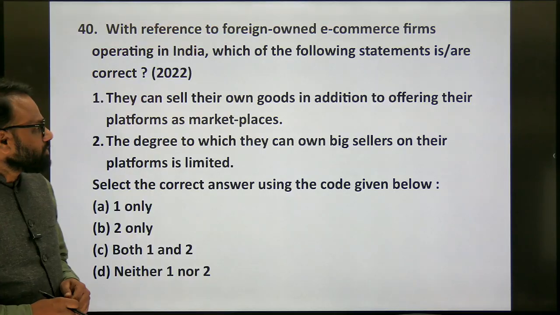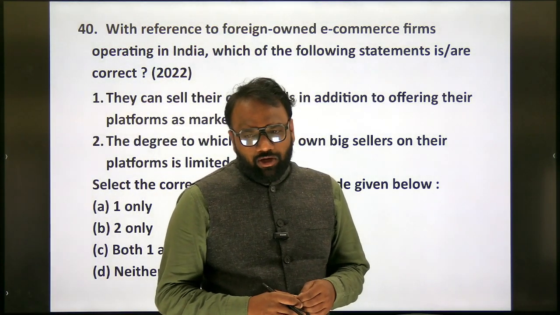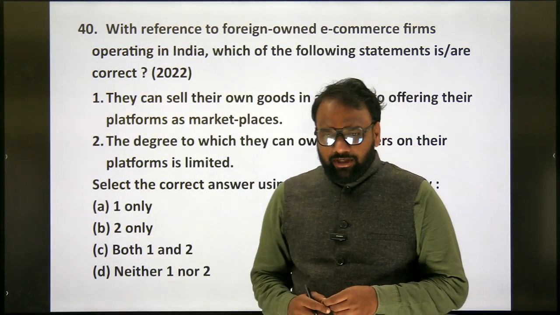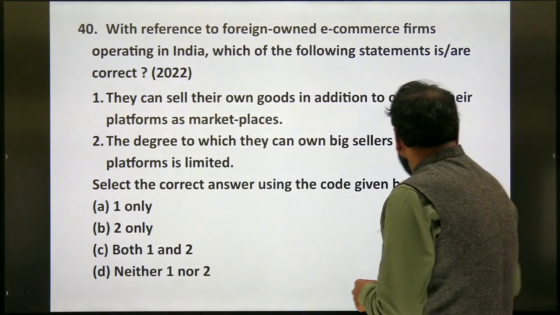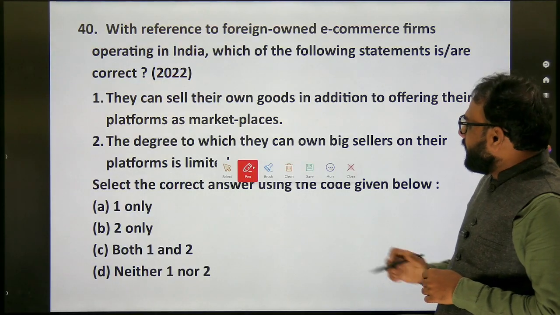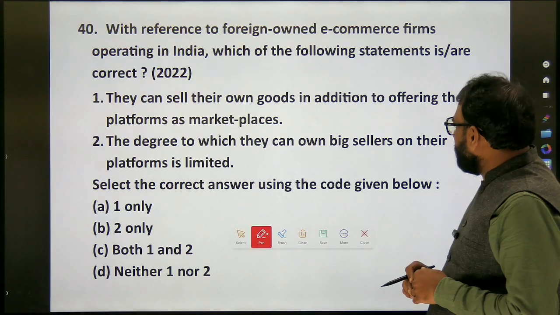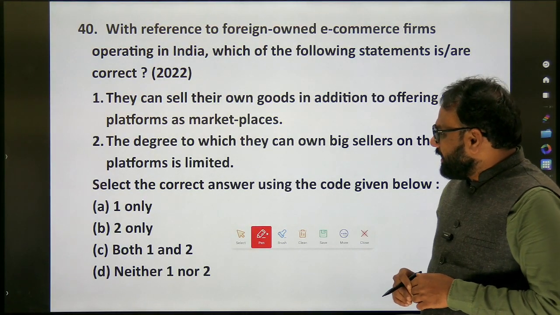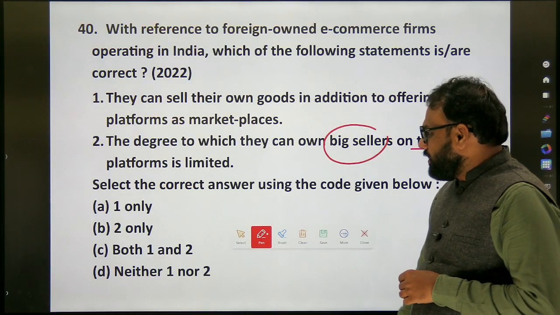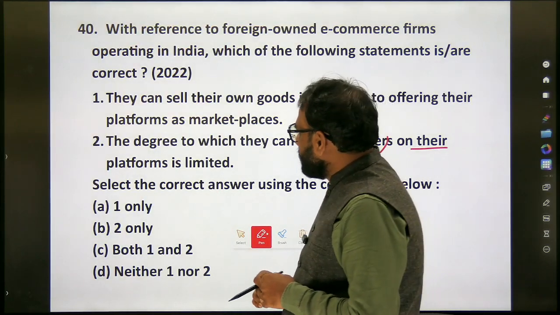Next, this is a question of 2022. It deals with e-commerce, foreign direct investment, and in what way e-commerce firms can operate. With reference to foreign-owned e-commerce firms operating in India, which of the following statements are correct? 1. They can sell their own goods in addition to offering their platforms as marketplaces. 2. The degree to which they can own big sellers on their platforms is limited. So what's the answer? It's 2 only.